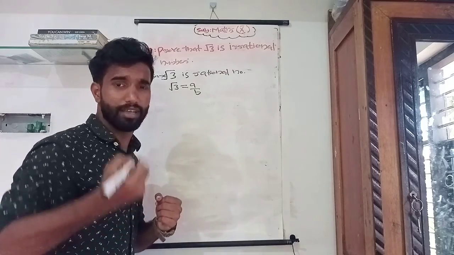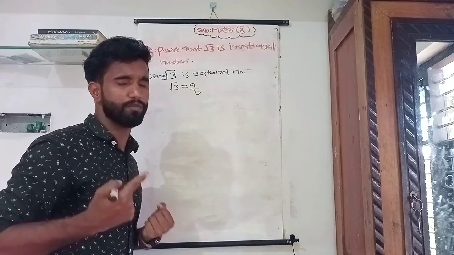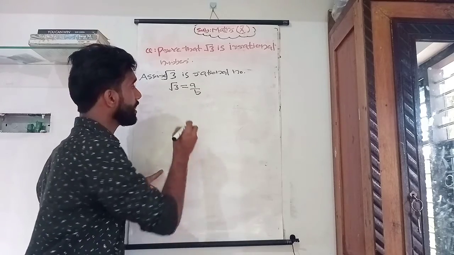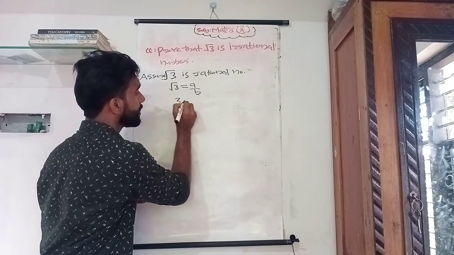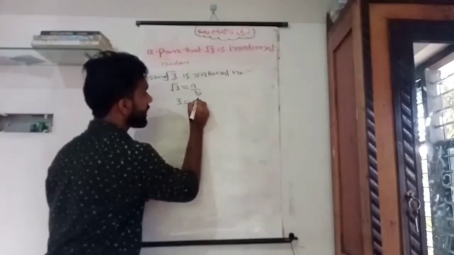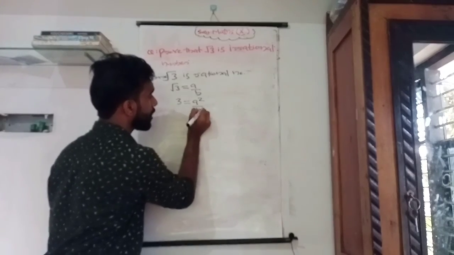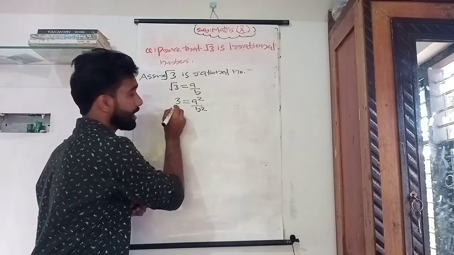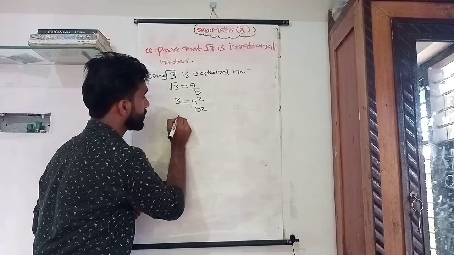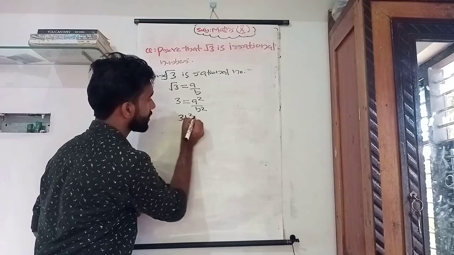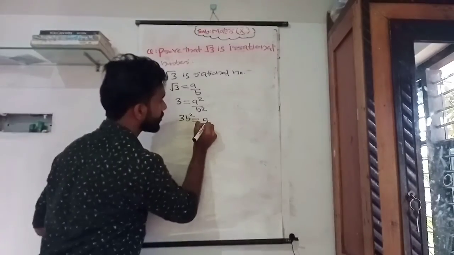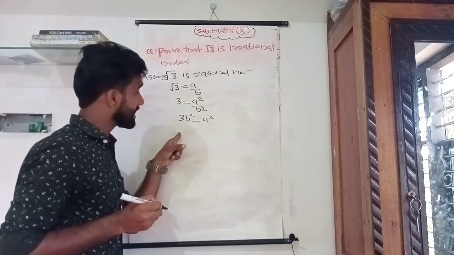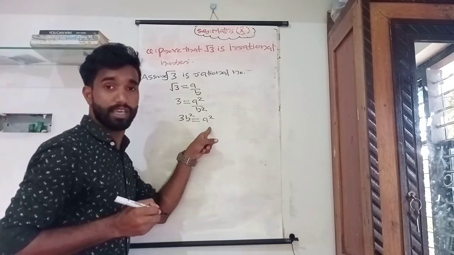A rational number can be written in P by Q form. We know that root 3 is equal to A by B. Okay, squaring both sides, we will get 3 is equal to A square by B square. Okay, clear? Then cross multiplication, 3B square is equal to A square. From this it can be written that 3 divides A square.